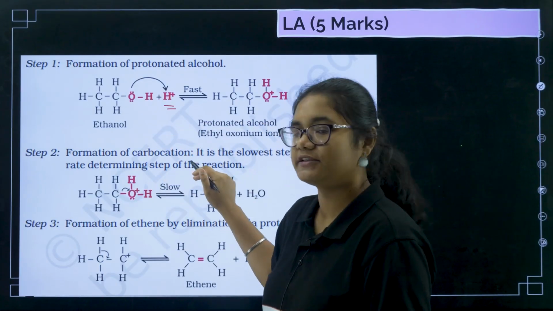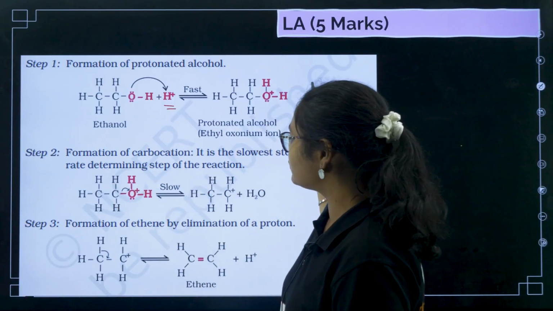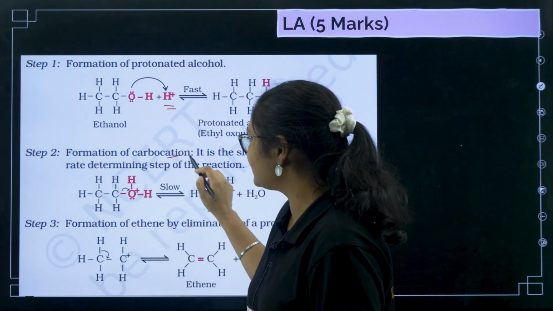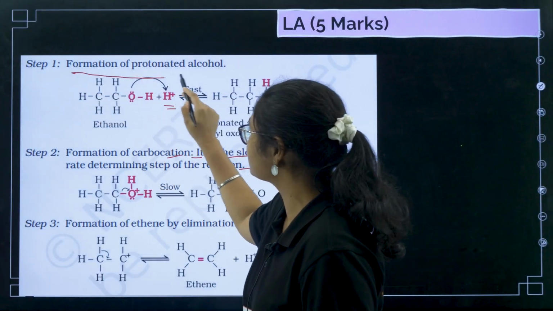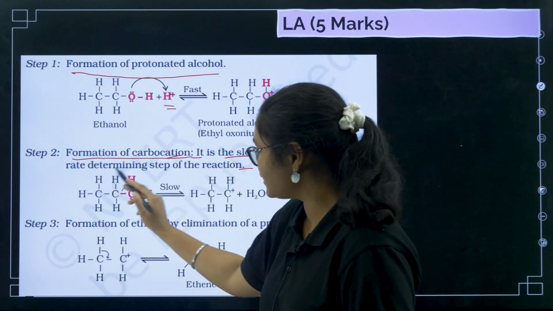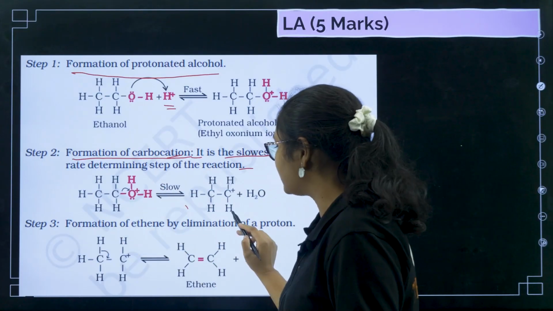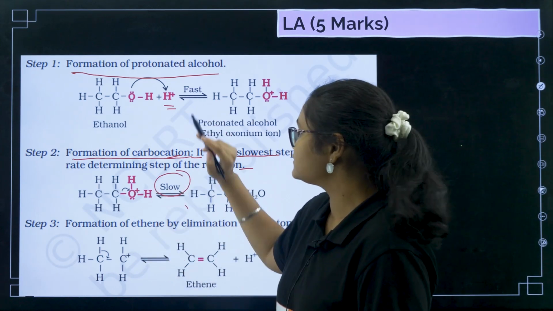Second is formation of carbocation. The protonated alcohol that is formed loses water. You do not need to explain these lines; you just need to write these headings: formation of protonated alcohol, formation of carbocation. You write down this reaction here, and we get a carbocation. Here you should mention that this is the slowest step and the other is the fast step.